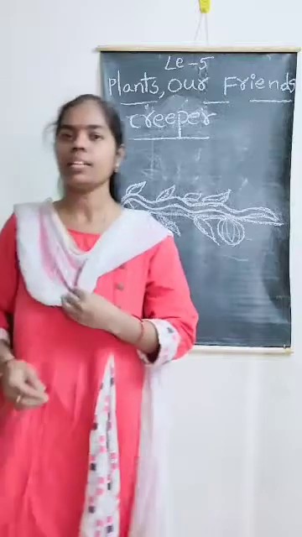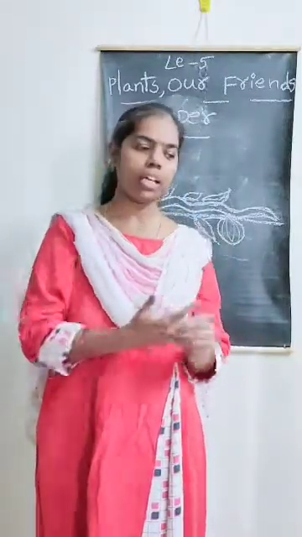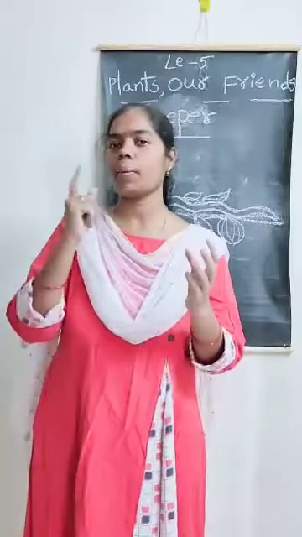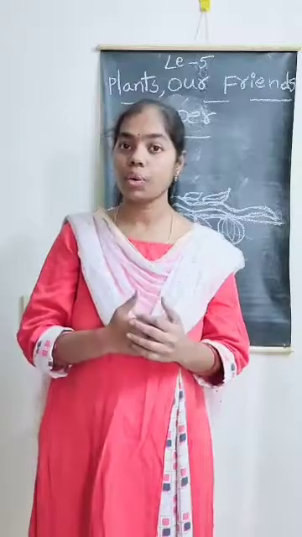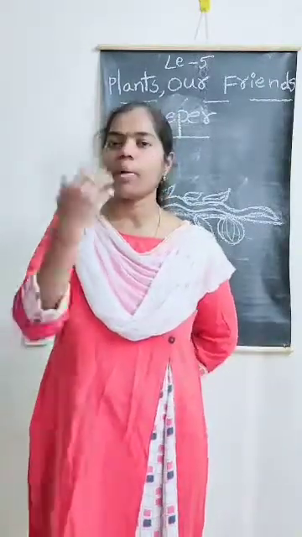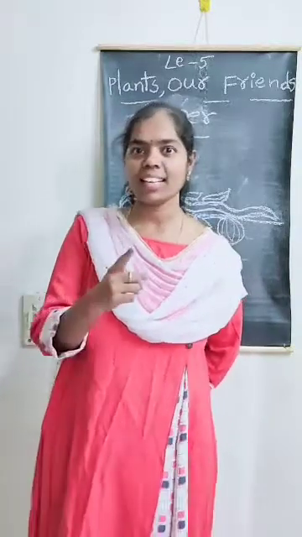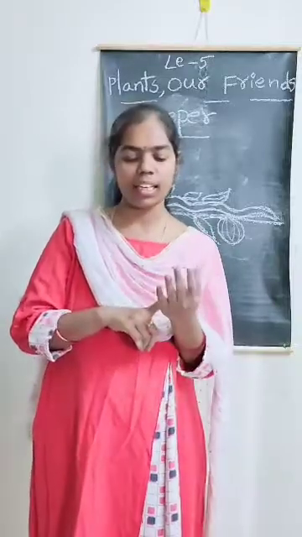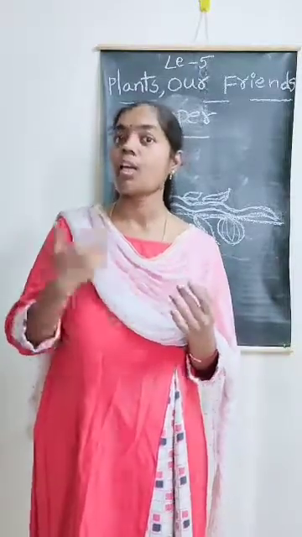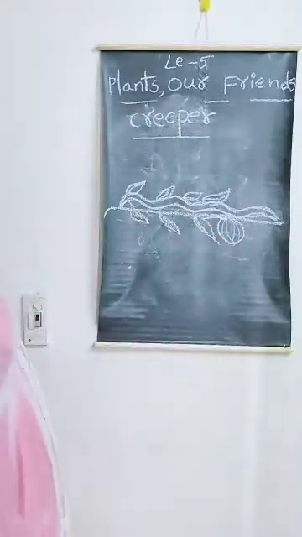Do you know one thing? Plants grow in different places, not only in the sand. Some plants grow in water also. Some plants grow in deserts also. Tell me one example of water plants. Lily, lotus. Lily means water lily. Okay, water lilies and lotus. These are the examples of water plants.